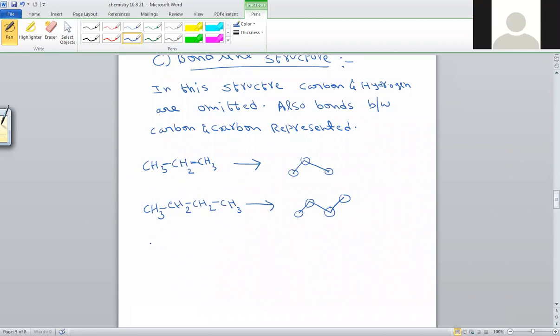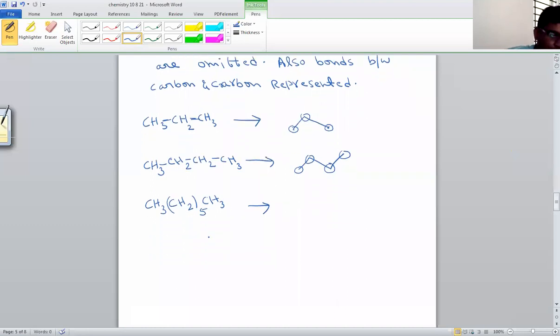Another final example. Remaining we'll see in the next class. CH3, CH2 5 times, CH3. So a condensed structure is given. We are converting it to bond line structure. So here, how many carbon bonds are there? It is also not visible.